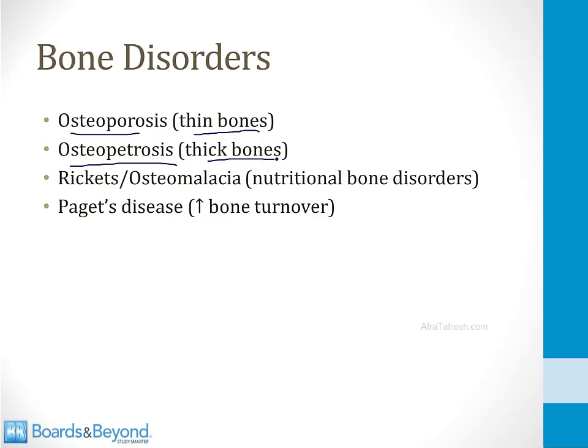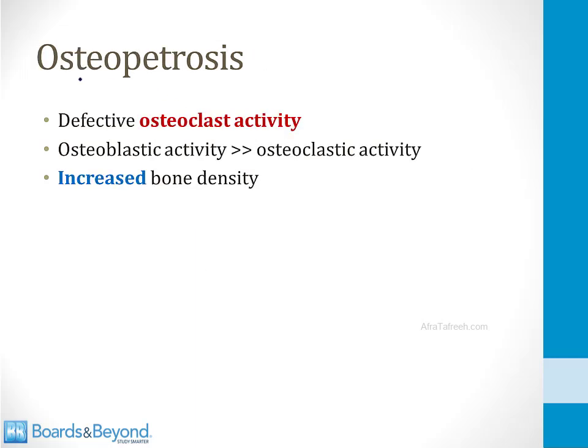Osteopetrosis is thick bones. In this condition, there's not enough bone breakdown and too much bone formation, and the bones become thick. In rickets and osteomalacia, these are both nutritional bone disorders where there's not enough calcium around and therefore bone cannot be laid down normally. And then finally, Paget's disease, which we'll talk about in this video, is a disorder where there is too much bone turnover. Let's start by talking about osteopetrosis.